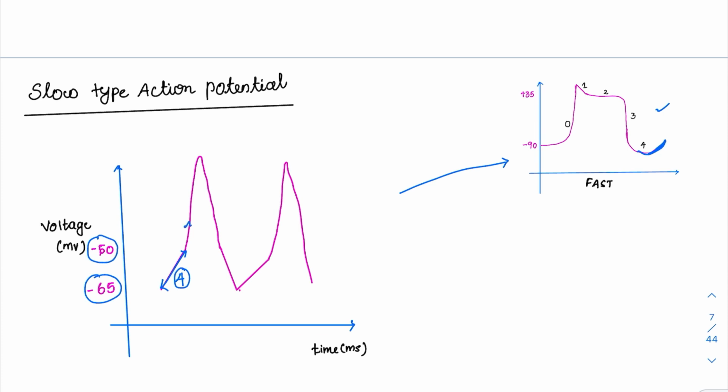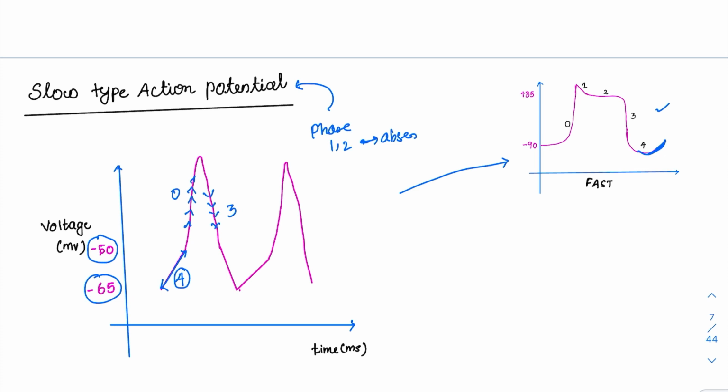Then what is this upstroke? The upstroke stage is our phase 0. Do you see any transient repolarization? No. Do you see a plateau phase? No. So phase 1 and 2 are absent, and finally there is a rapid repolarization, which is phase 3. So phase 1 and 2 are absent in case of a slow type action potential.